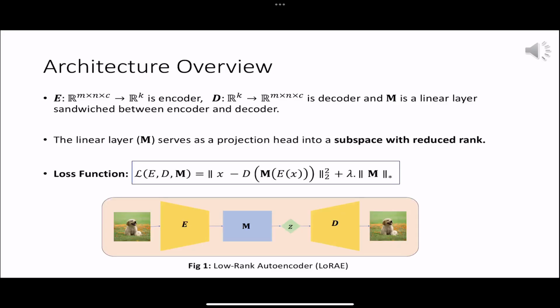To facilitate the learning of a rank-deficient latent space, a linear layer is strategically positioned between the encoder and the decoder components of the autoencoder. This layer can be conceptualized as a real square matrix, serving the purpose of projecting data onto a low-rank latent space. The process of learning this low-rank latent space involves simultaneously minimizing the nuclear norm of this matrix and the reconstruction loss of the autoencoder. Hence, the autoencoder adaptively acquires the ability to represent data within a rank-deficient latent space efficiently.